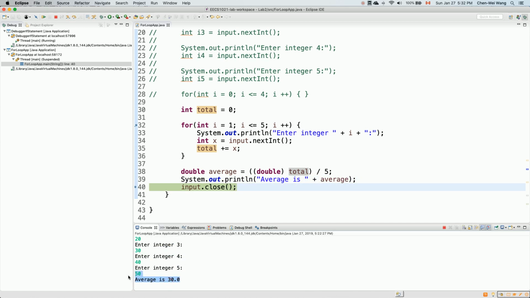Okay, so now it's again a very complete tracing for a for loop over here, especially with input and output behavior in your program. So I would say again, the reason that I really try to spend time going over this step by step with you is because it's a very important technique for you to see how you can analyze your program using the debugger and breakpoint. It's really important. Number one, it can strengthen your understanding of the for loop. Number two, when you make any tiny mistake in the for loop, going over it step by step is the only way for you to reveal the errors.